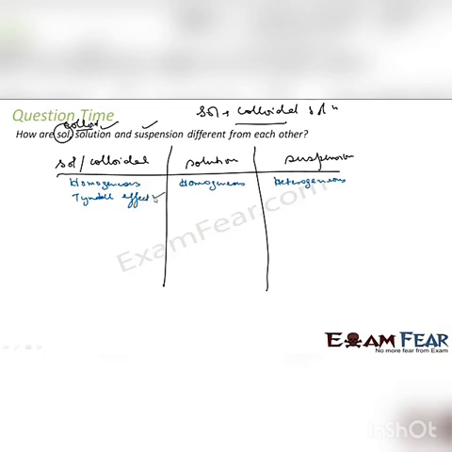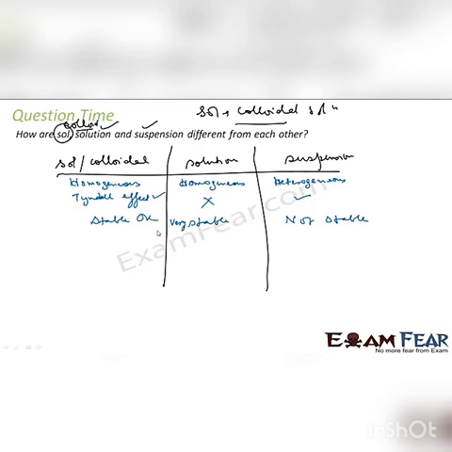Solution, they don't show. Suspension also shows to some extent. Colloidal, they are stable. Solutions are very stable. And suspensions, they are not stable at all. Okay, these are okay type stables.